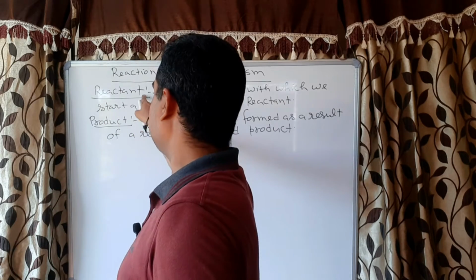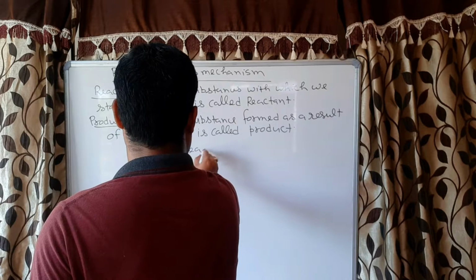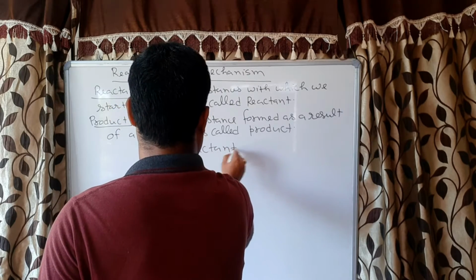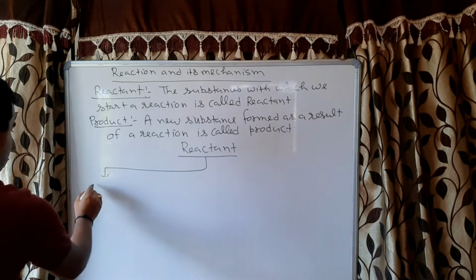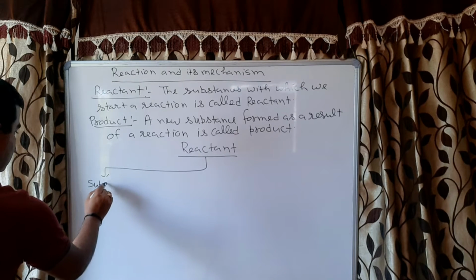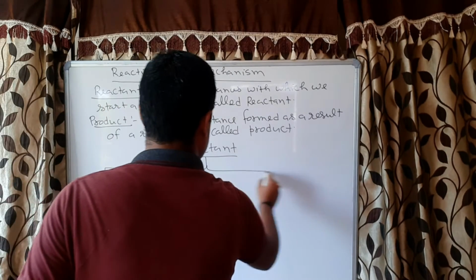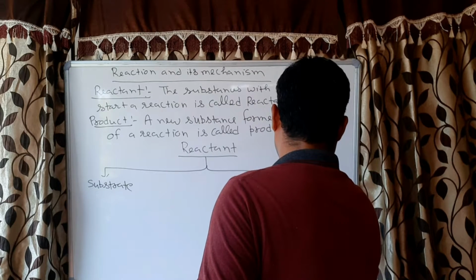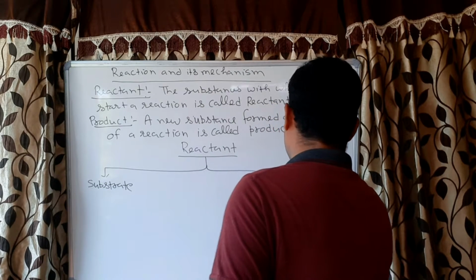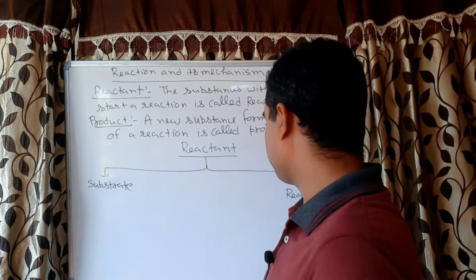Now this reactant is again classified into two groups. One is called substrate and another is called reagent. As I have told you, there is no clear-cut distinction between substrate and the reagent.